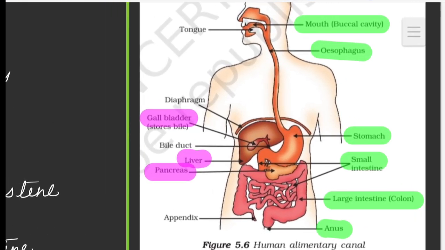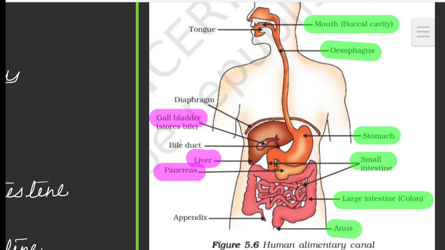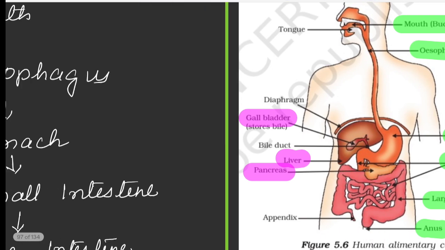See here, this is the alimentary canal. From here, food enters through the mouth. From the mouth, it enters into the esophagus. This long tube-like structure is called as esophagus. And from the esophagus, it will enter into the stomach. And from stomach, it will enter into small intestine. So this is the small intestine. And from the small intestine, it will enter into large intestine. So this is the large intestine. And then finally, through the anus, the waste materials are thrown out.